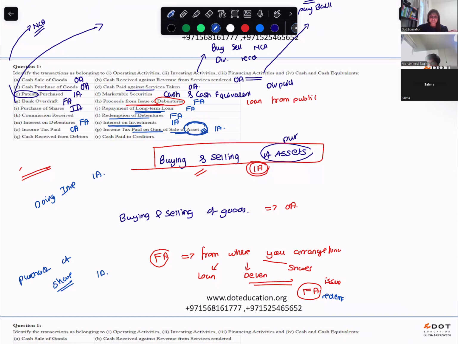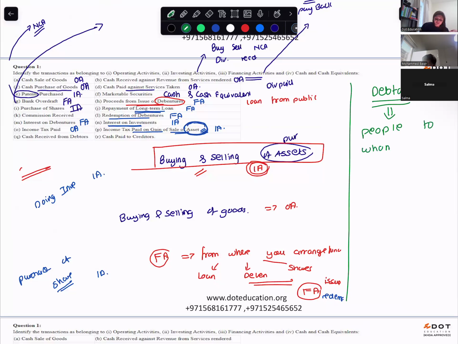Debtors are the people who are supposed to pay money, right? Why are they supposed to pay you money? Because they owe money. Who are they?